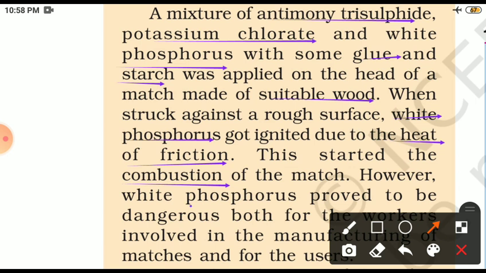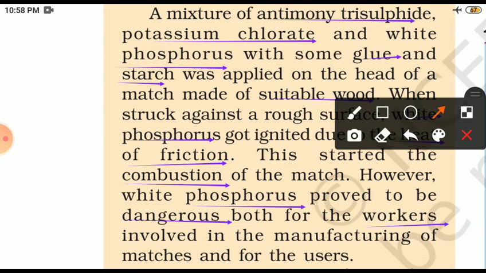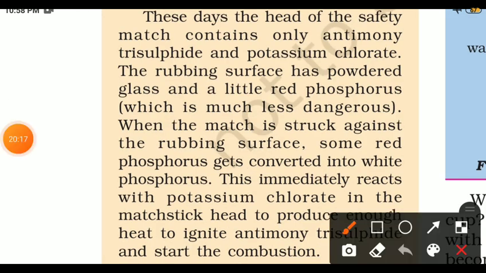However, white phosphorus proved to be dangerous both for the workers involved in the manufacturing of matches and for the users. These days, the head of the safety match contains only antimony trisulfide and potassium chlorate. The rubbing surface has powdered glass and a little red phosphorus, which is much less dangerous compared to white phosphorus.